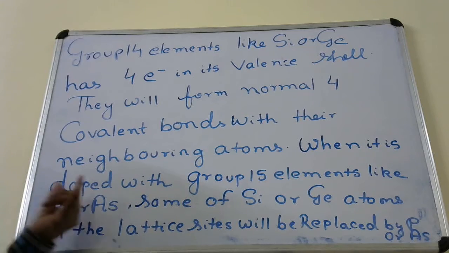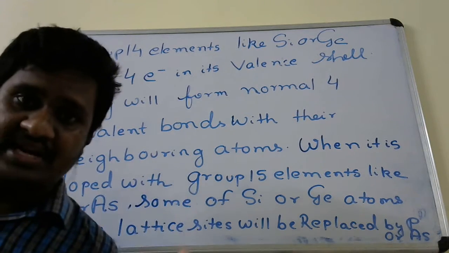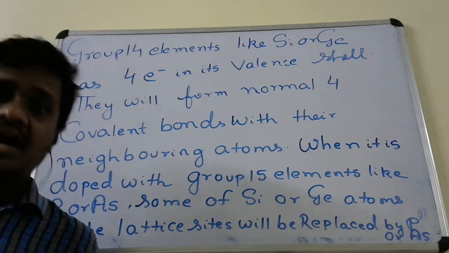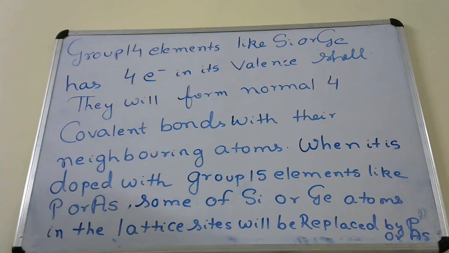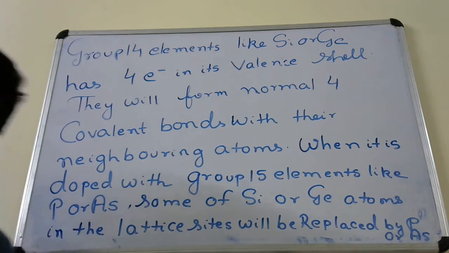When we are adding phosphorus or arsenic, the phosphorus or arsenic is the impurity. Impurity means the foreign atom, the outside atom.